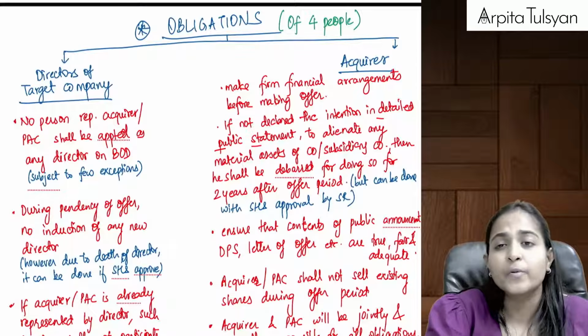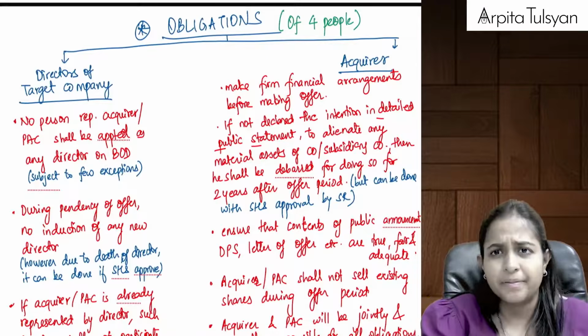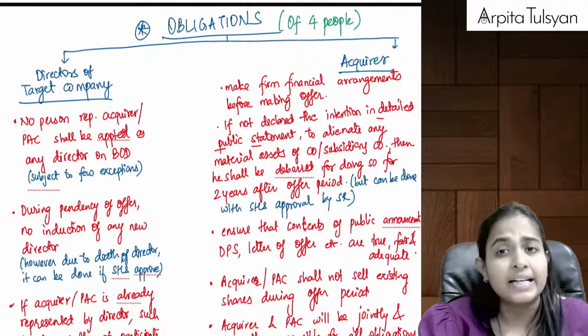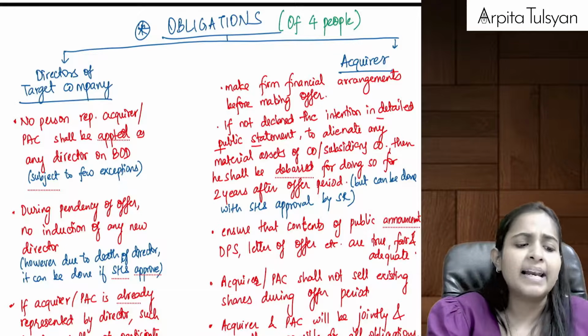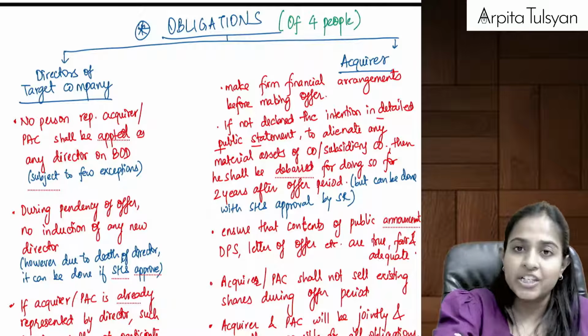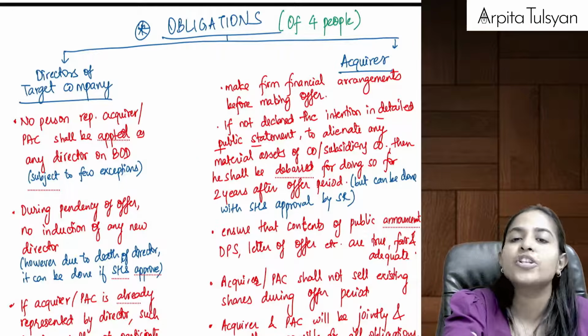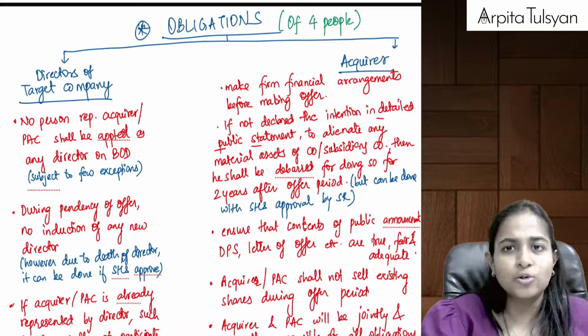After this, whatever is going to come is going to be procedure. It is going to be theory, it is going to be procedural. Only two things are left now. One is what are the obligations, and second thing, what are the disclosures that are required to be done. First, let's do the obligations.